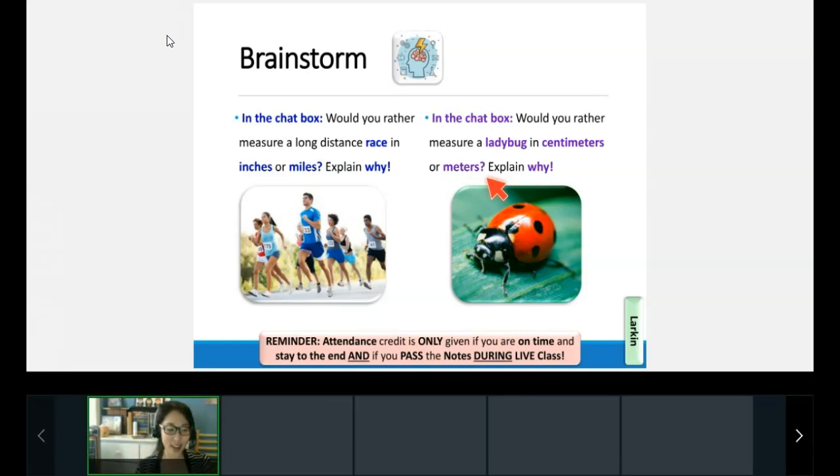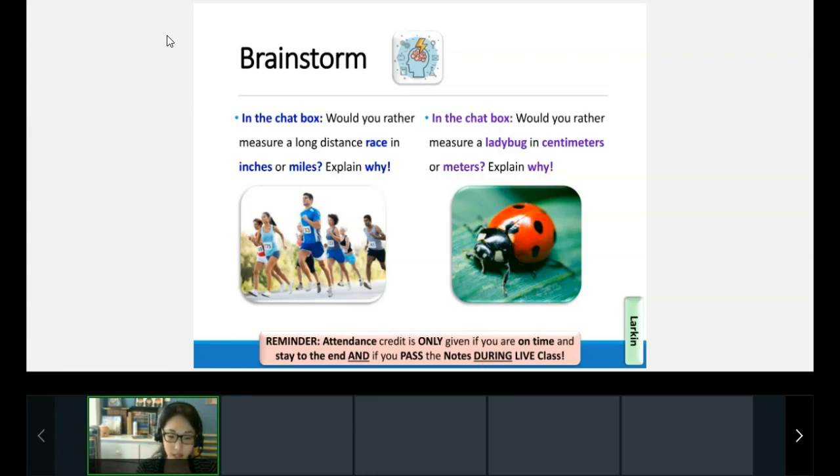Yeah, saying something's like 500,000 inches means nothing, right? As opposed to 3 miles. 3 miles means something, right? Yeah, you would much rather measure a ladybug in centimeters, and why? Explain why. Yeah, centimeters are much tinier, right? So it's easy to say, oh, it's like 2 centimeters, 1 centimeter, as opposed to it's a very, very, very, very, very, very small amount of meters, right? A small part of meters. You ran 5,000, right? Awesome. Okay, so what this is just explaining is that different units are useful depending on the scenario.